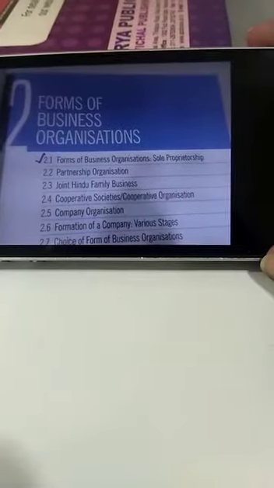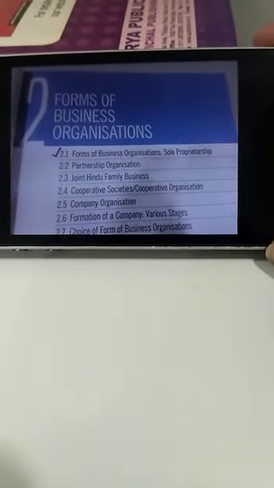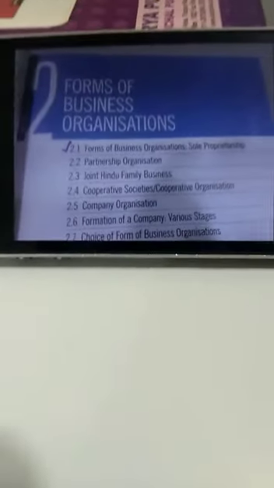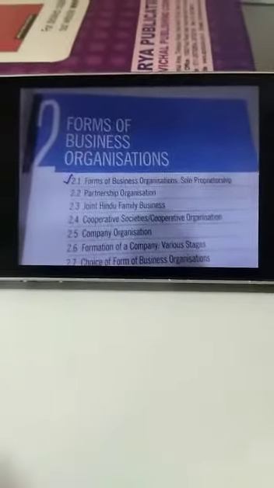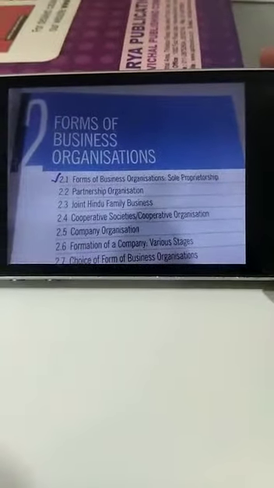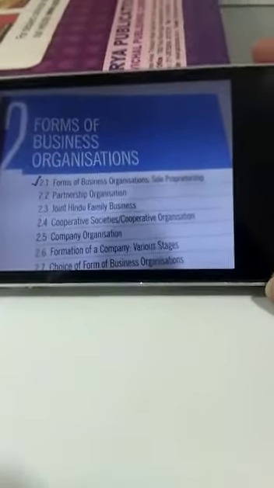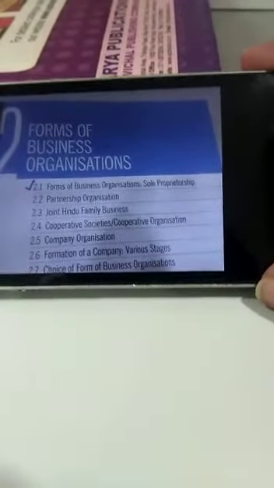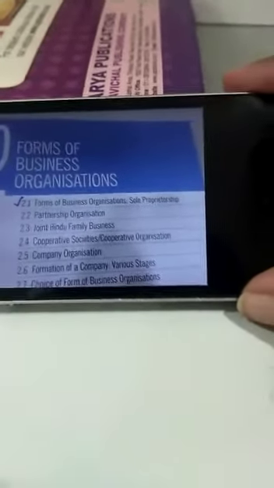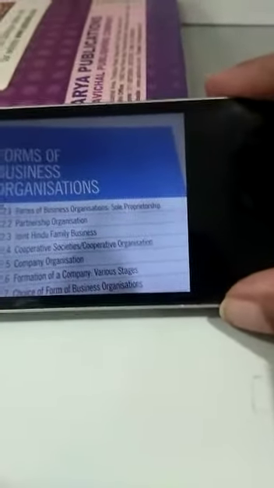Good morning, students. Today we are going to start Unit 2, Forms of Business Organization. Earlier to this, we have done Unit 1, that is your business and introduction. In the first chapter, you came to know about business, trade, commerce, auxiliaries to trade, industry, all these terminologies, and what type of business risk is created and what are the causes of the business risk.